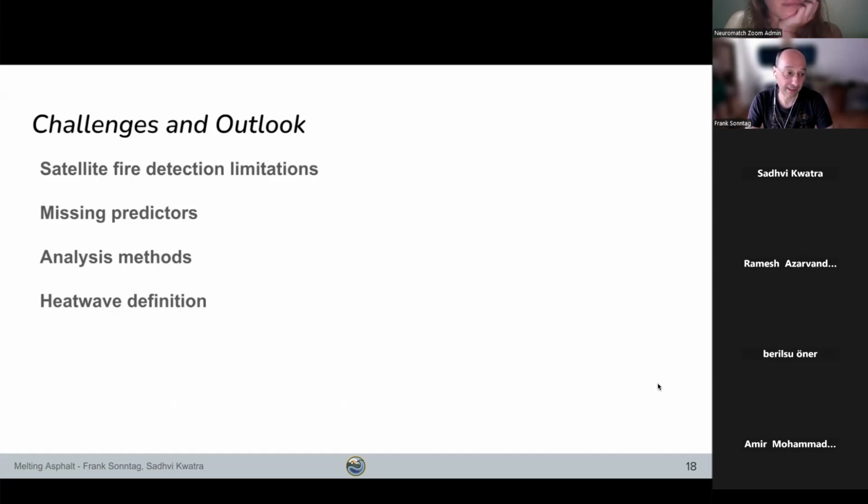And lastly, the standard heat wave definition that we have used may not have been the most suitable one for our study area, but there are dozens of those definitions out there. And again, the scope did not allow us to find out which ones would maybe be more suited to do this type of analysis.